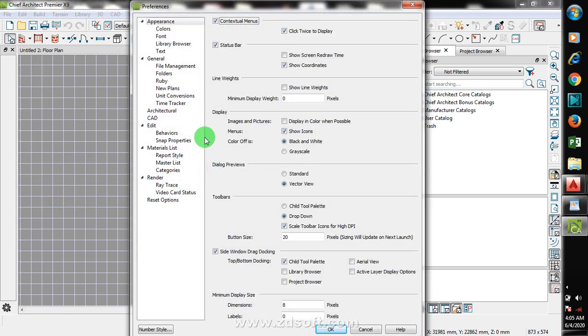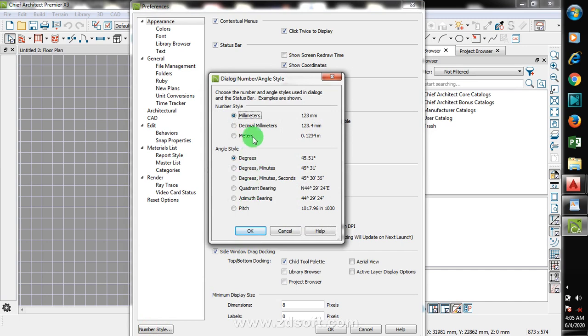You see preference, okay, come to your number style, click on it down here. As you can see, it's in millimeters. Now if my settings were to be in inches and feet, you will see them like this here in feet and inches, okay.